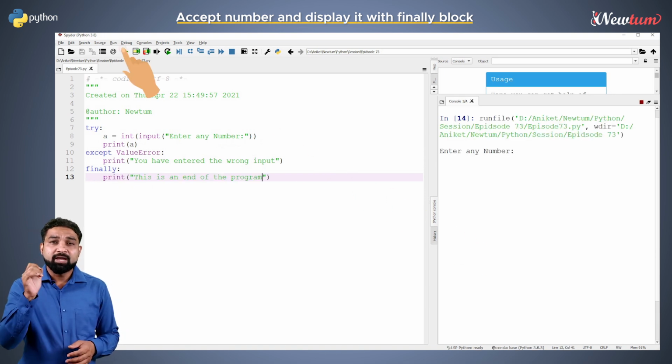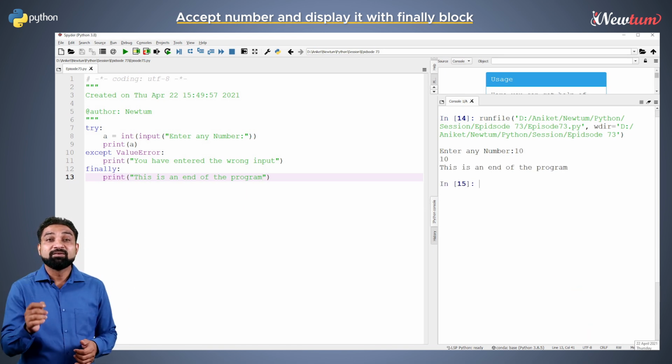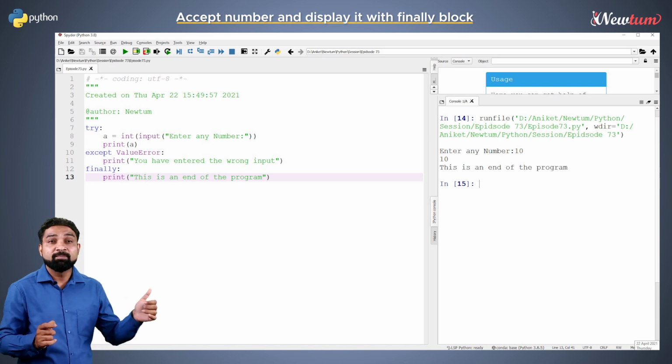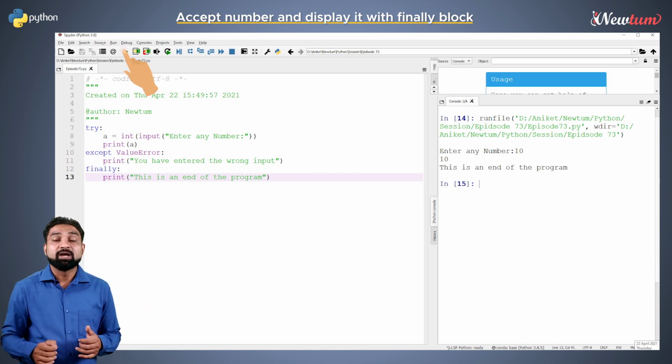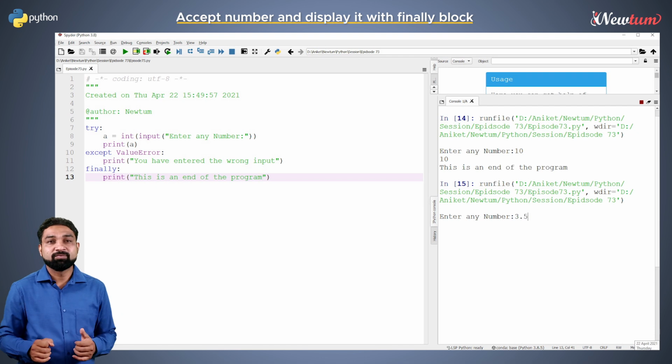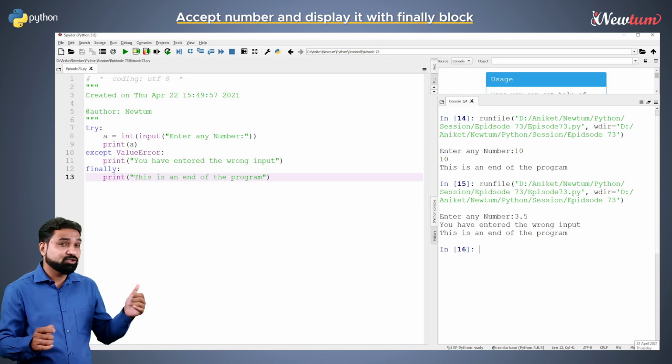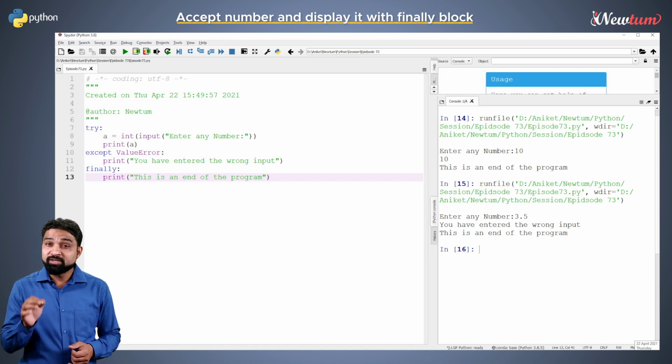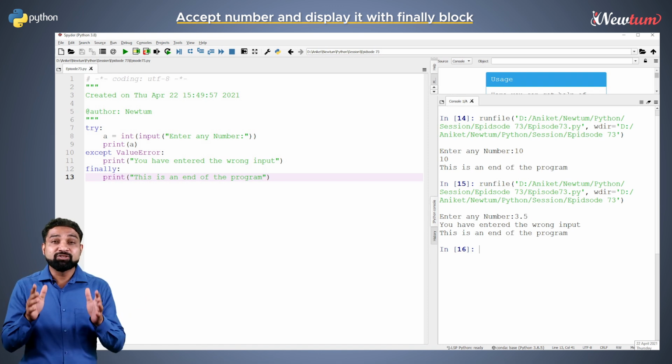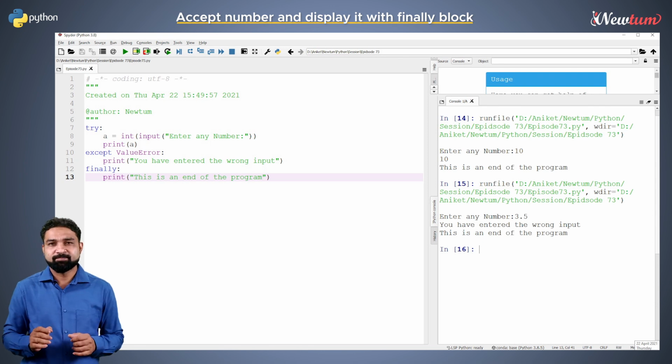Run the code, enter the value 10. Well, we got the expected output and a message, end of the program. Rerun the code and enter the value 3.5. Here, we got the exception message along with the end of program. The conclusion is that the finally statement will be executed under any circumstances.